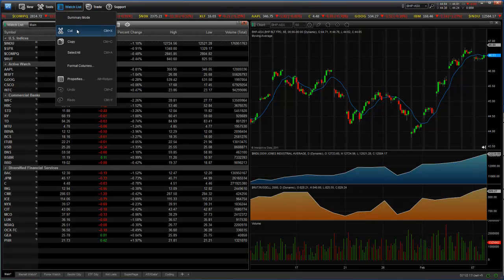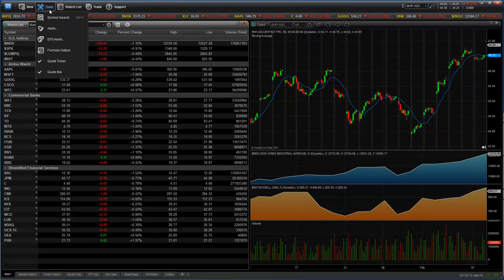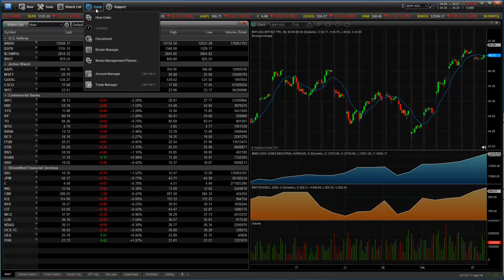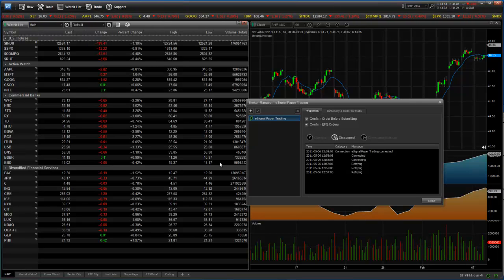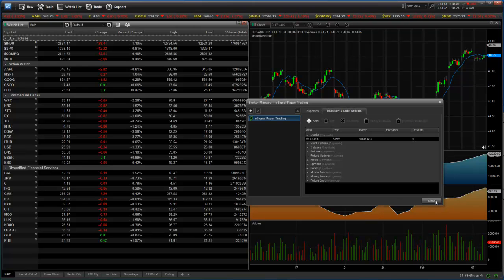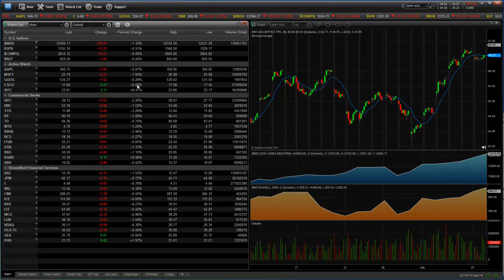The watch list is fairly self-explanatory. You can have a look at that. The trade, this is for integrating with your broker. eSignal allows you to interact with several brokers and place trades directly from eSignal. You do have to set that up under the broker manager, and once that's set up, you can then connect and place trades and stuff, so it's quite handy.